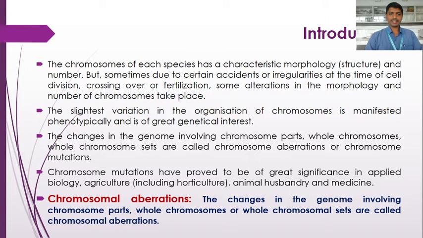So chromosomal aberrations are the changes in the genome, that is, the genetic constitution of the organism, involving chromosome parts, whole chromosomes or whole chromosomal sets.